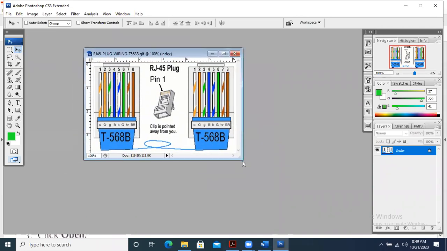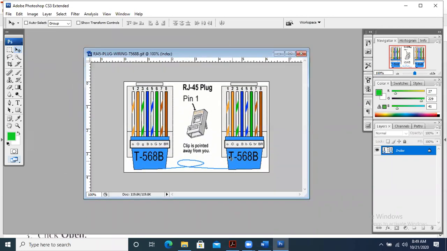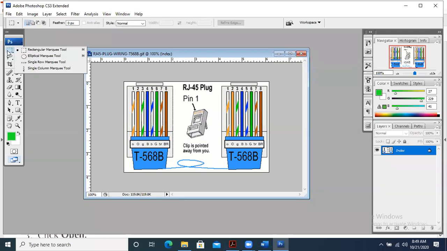Now what I want to do, I want to copy only this portion of the pin, and I want to use it somewhere else, or I want to apply something on it. So what I'm going to do now, see, right now how many layers are there? Only one layer, the index, which is basically a background layer. This is basically one background image. So what I will do, I will select from here.